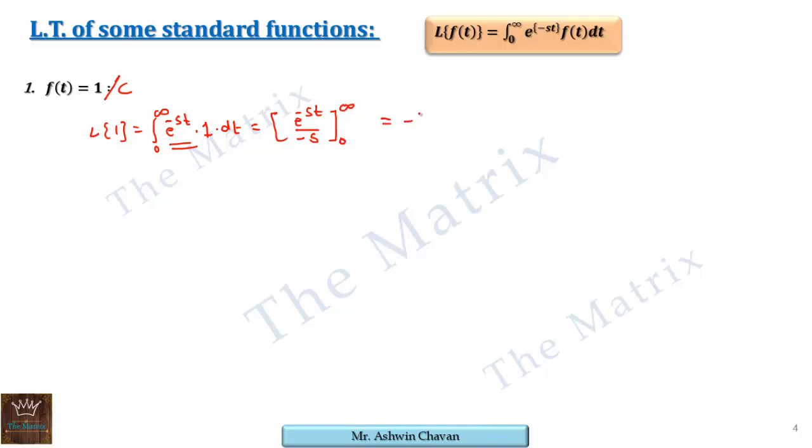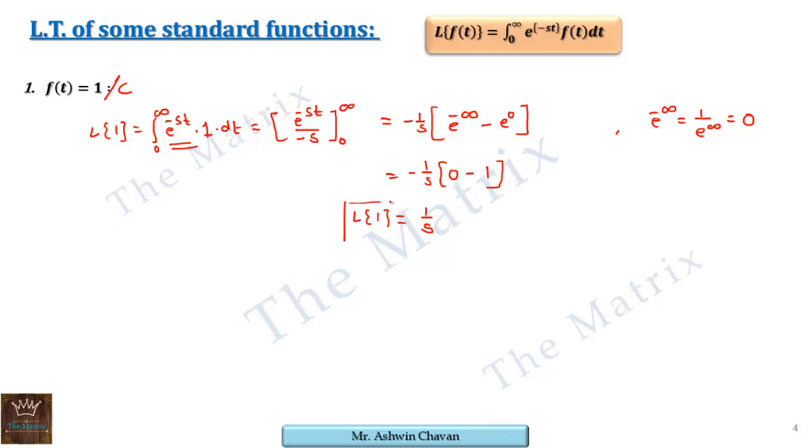Now for t, minus 1 by s is constant, taken outside. Now only for e raised to minus st, if you put the limits, the upper limit gives us e raised to minus infinity and the lower limit gives us e raised to 0, and we have in between a minus sign as usual. But we know e raised to minus infinity is 0 because it can be written as 1 upon e raised to infinity, that is 1 upon a large number, which gives us 0. That's why the upper limit value is 0 and the lower limit, that is e raised to 0, is 1. And when we open the bracket, we get simply 1 by s as Laplace of 1. Therefore it's a very simple formula. Laplace of 1 is 1 by s.